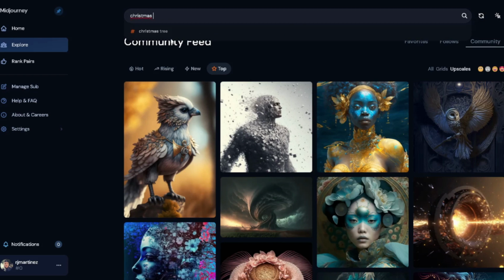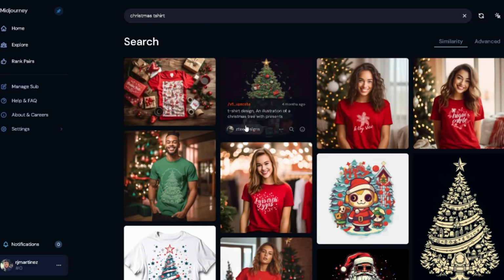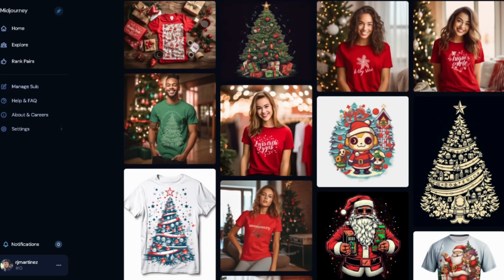Christmas, and then let's use t-shirt. Then you're going to be mixing around these keywords at the end. T-shirt, you can use sticker, you can use design, just mixing it up. You're just getting an idea and seeing what's spitting out to you. Like what's cool, what's going on, like something like this. This is cool right here. A Christmas t-shirt design, black background.